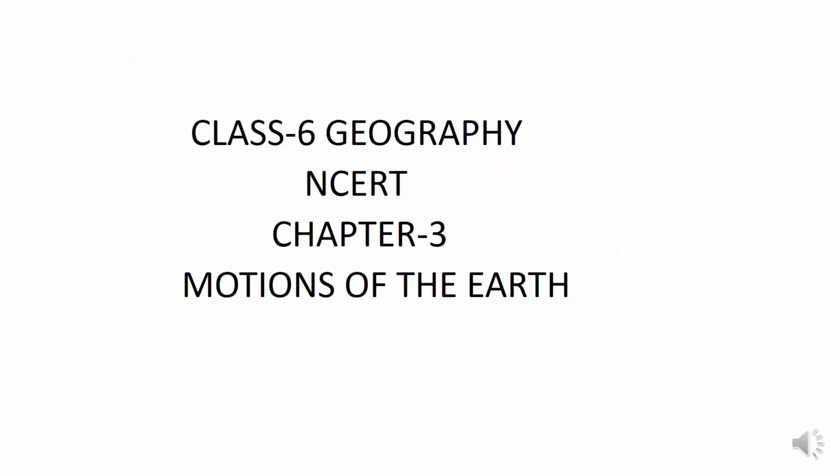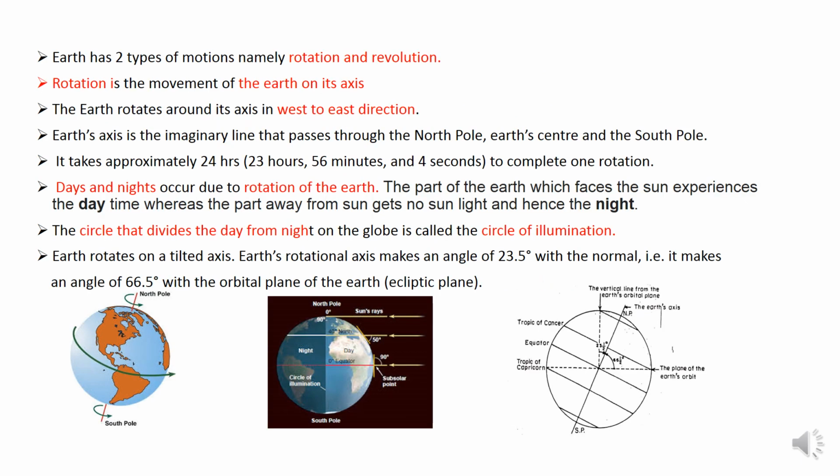Now we are studying chapter 3 of Classics Geography NCERT, Motions of the Earth. Earth has two types of motions, namely rotation and revolution. Rotation is the movement of the Earth on its axis, and this movement is from west to east direction. And this axis is the imaginary line that passes through North Pole, Earth center and the South Pole. It takes approximately 24 hours to complete one rotation. And days and nights occur due to the rotation of the Earth.